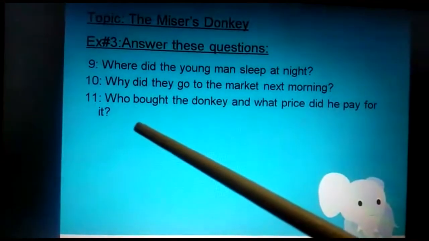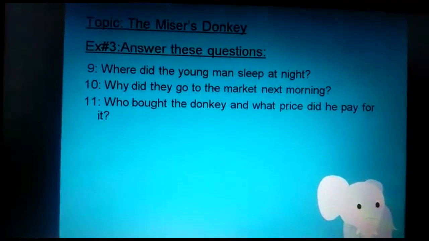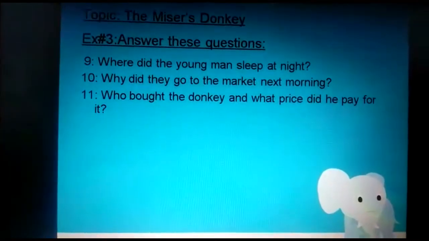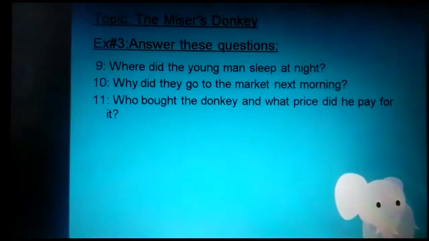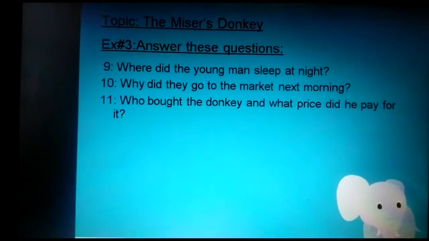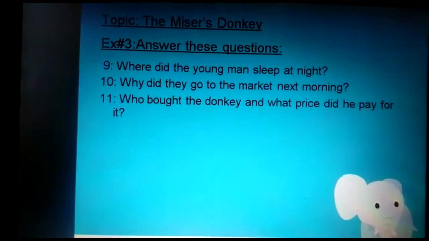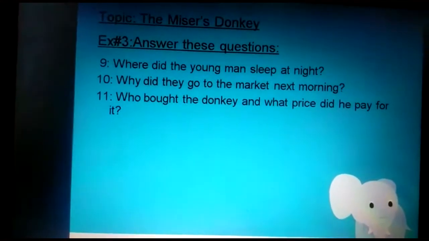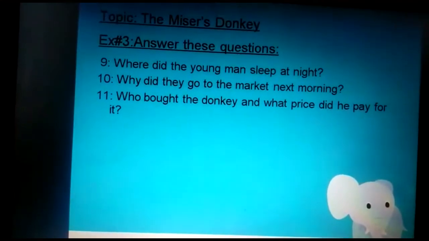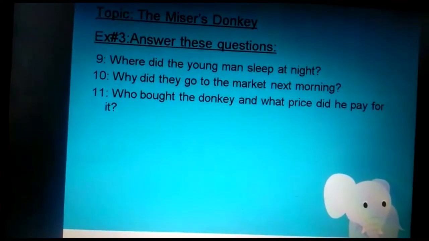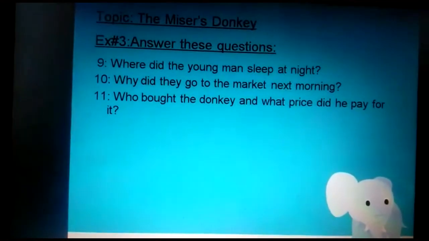Question number 11. Who bought the donkey and what price did he pay for it? Yes, this was an interesting question. If you remember, who bought the donkey? Obviously, Rajiv was very kind to the donkey, and when the donkey looked at him with pleading eyes, he said that I'm going to buy that donkey. So what will be the correct answer for this question? Rajiv bought the donkey for 700 piastres. It wasn't 2,000 piastres. It was 700 piastres.